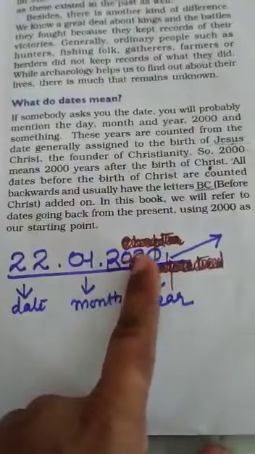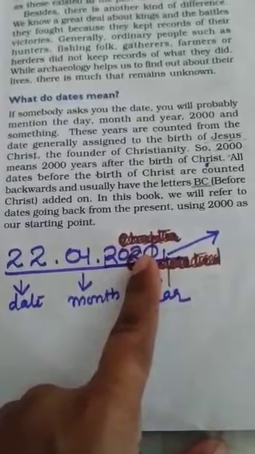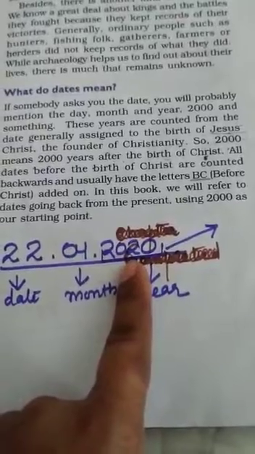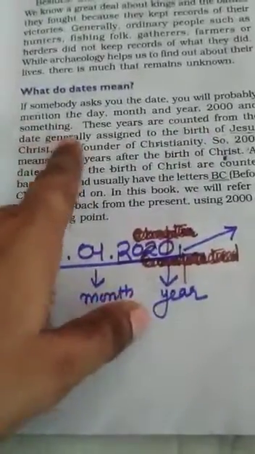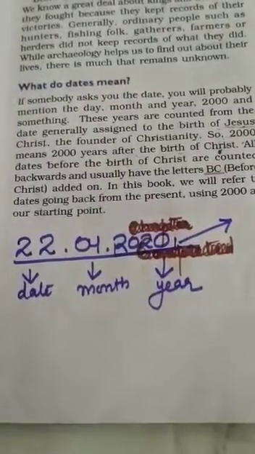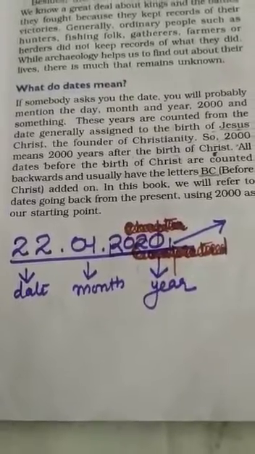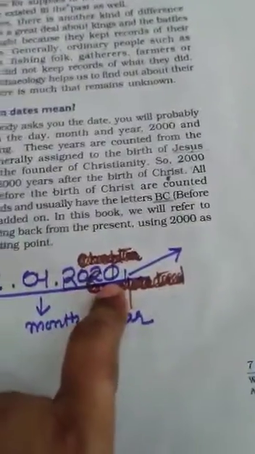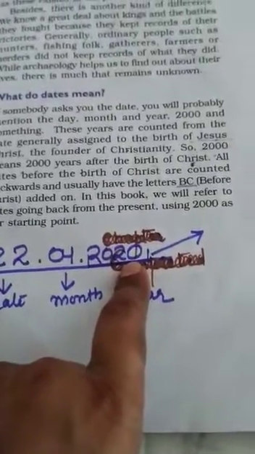Now the question is, this year 2020. These years are counted from the date generally assigned to the birth of Jesus Christ, the founder of Christianity. As you know, Jesus Christ was the founder of Christianity. So 2020 means 2020 years after the birth of Jesus Christ.